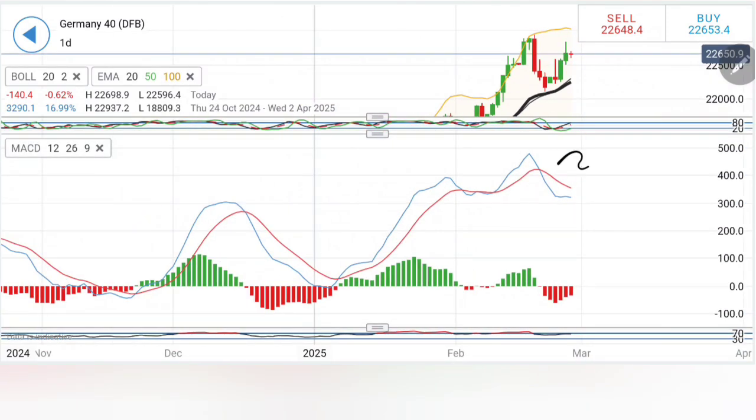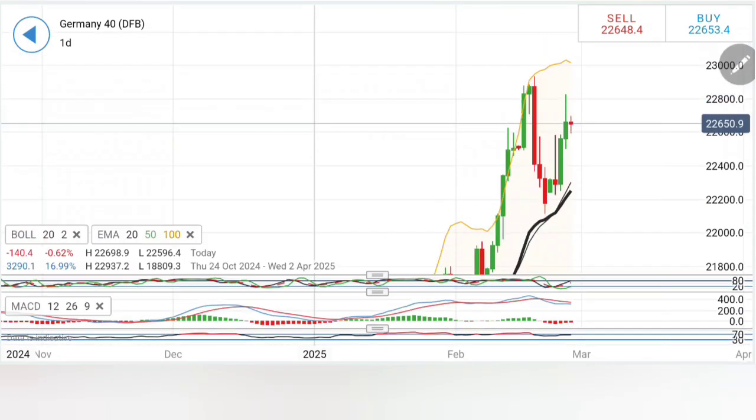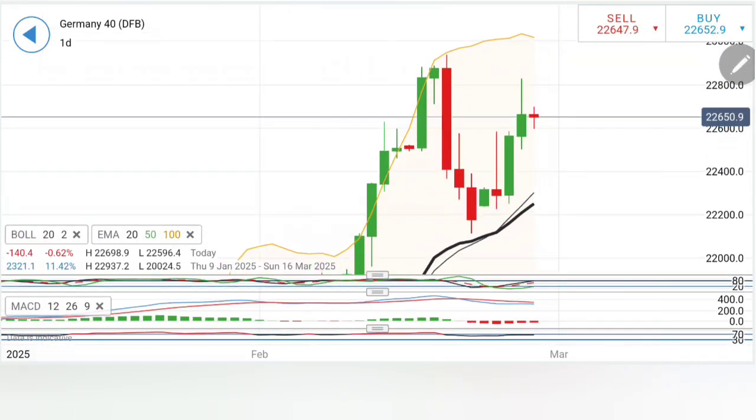But look at the MACD here. This is trading with quite a strong divergence and bearishness. RSI has just come out of the overbought zone. So first thing is, if you see it trading below 22,600, you can take a sell, expect it to move towards 22,540, then 22,500. Any drop below 22,500, take it seriously. We are looking at the 22,400 and 22,200 zone very very soon.